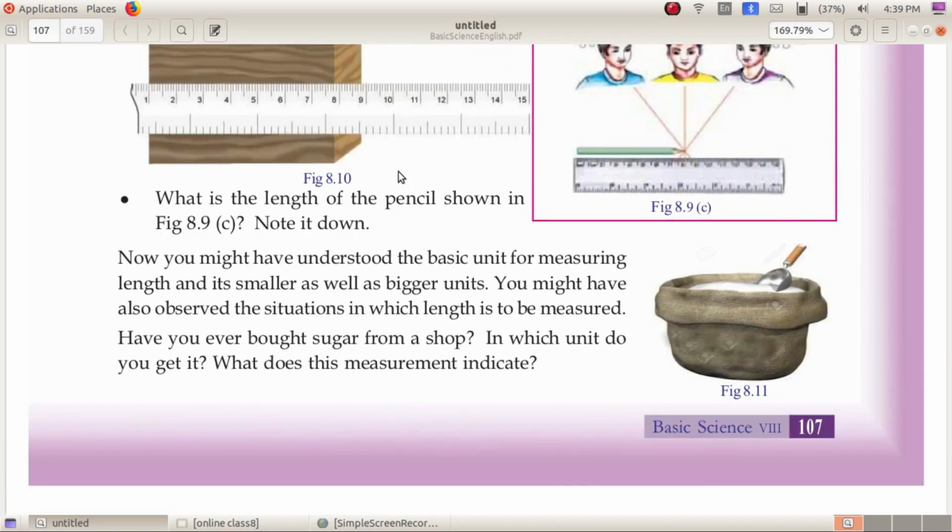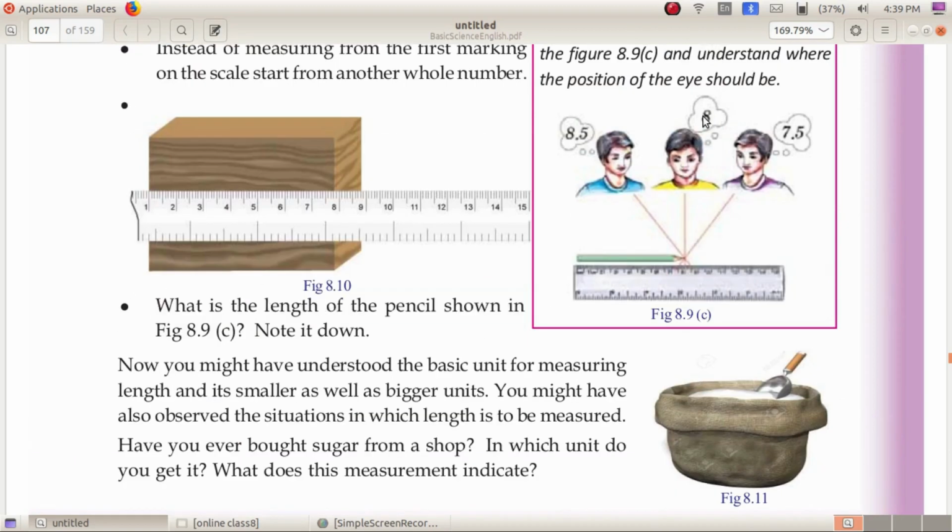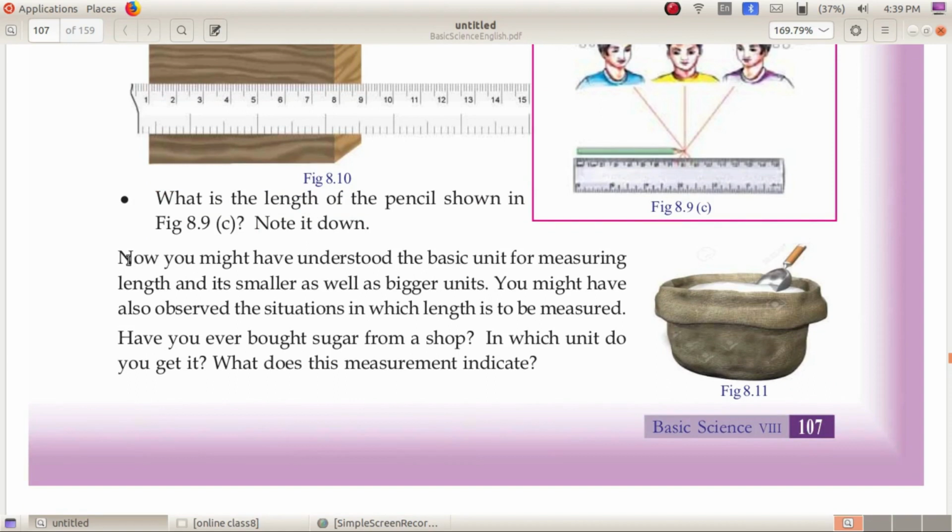Now you might have understood. Here there is a question. What is the length of the pencil shown in figure 8.9c? Note it down. Here the length will be 8 centimeter. Now you might have understood the basic unit for measuring length and its smaller as well as bigger units. You might have also observed the situations in which length is to be measured.